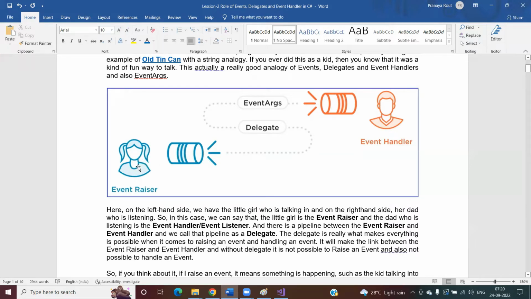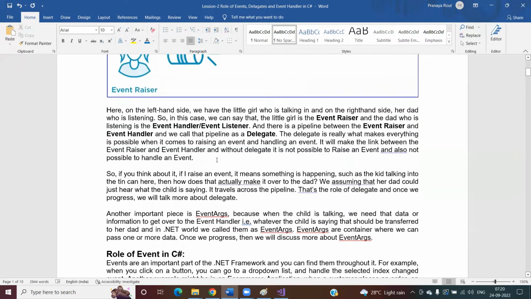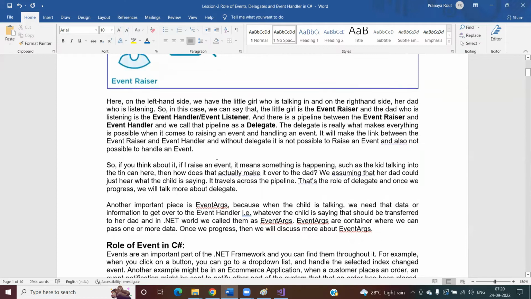And the information that this little kid is sending will be stored inside this EventArgs. You can say this is your event data, and that event data will be moved from point A to point B, that is, from the event raiser to the event handler via the delegate. The delegate is the pipeline which makes it possible to transfer the event data. With this in mind, let us proceed and try to understand.